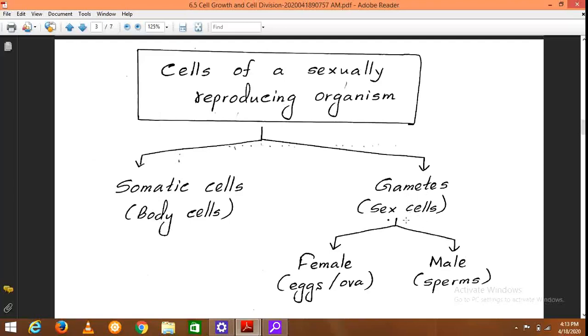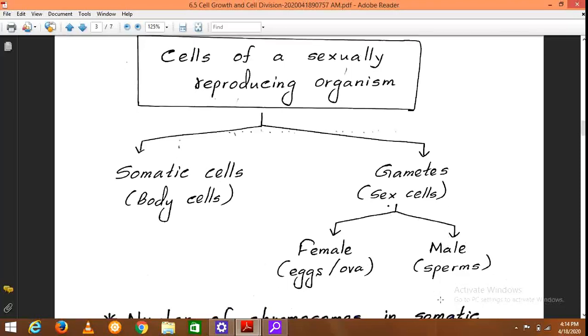These gametes are again of two types. The female gametes are known as eggs, or most probably we use the term ova. The singular term is ovum, O-V-U-M. Then the male gametes are known as sperms.